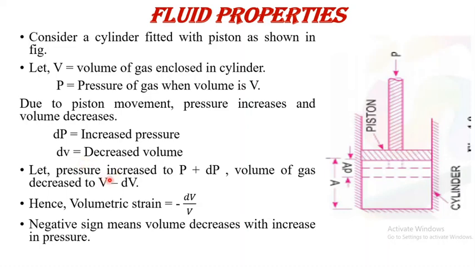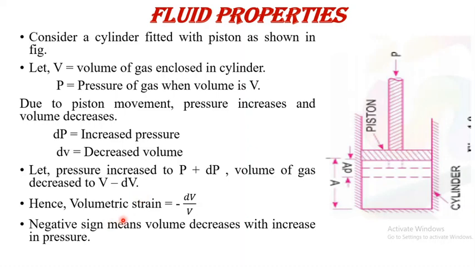The initial pressure is P, and adding the increased pressure dP, the total pressure becomes P plus dP. The total volume of gas decreases to V minus dV, where V is the initial volume and dV is the decreased volume.